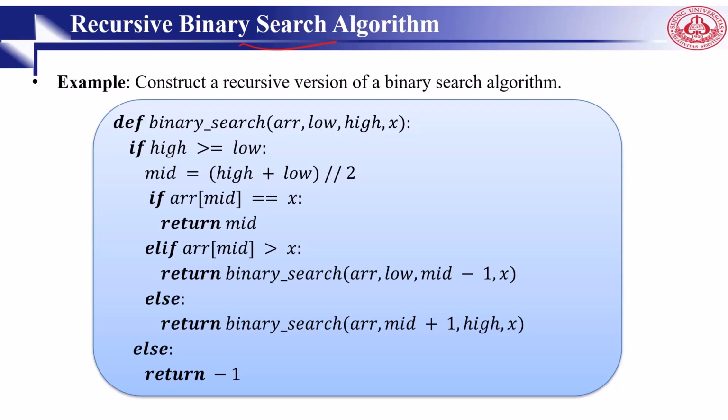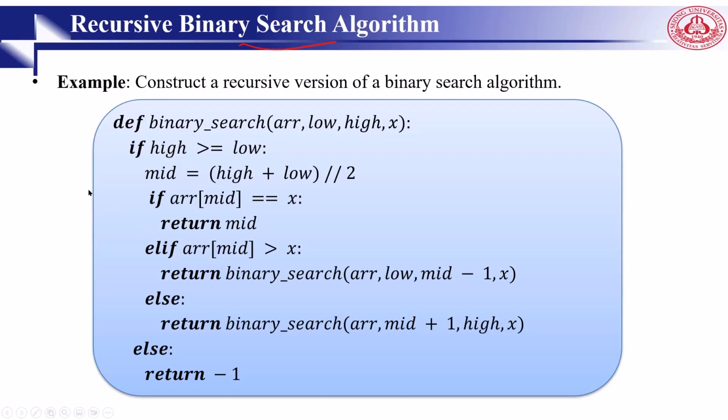Otherwise, if what we are going to find is greater than the mid element, then x can only lie in the right, the greater half subarray after the mid element. Then we apply the algorithm again to the right half. Otherwise, if what we want is less than the mid element, the target x is in the lower half, and we apply our algorithm to the lower one. Very simple. Here we have binary search.